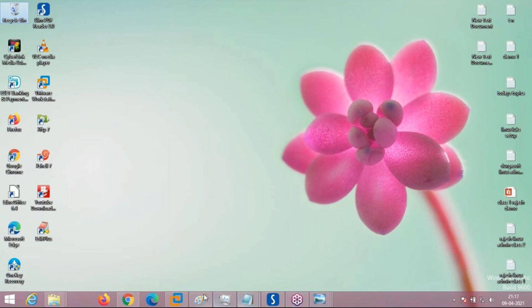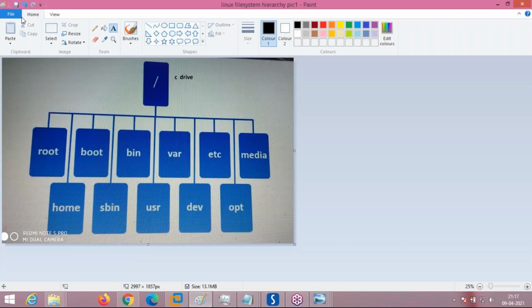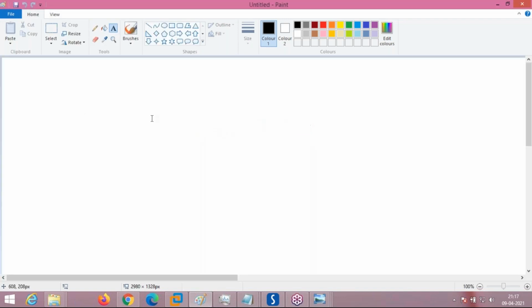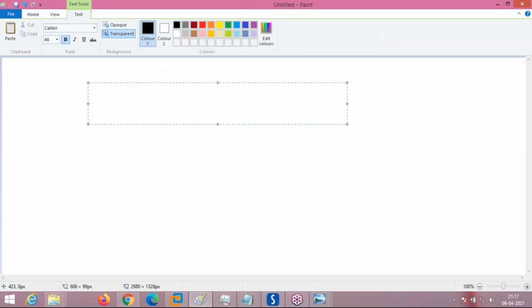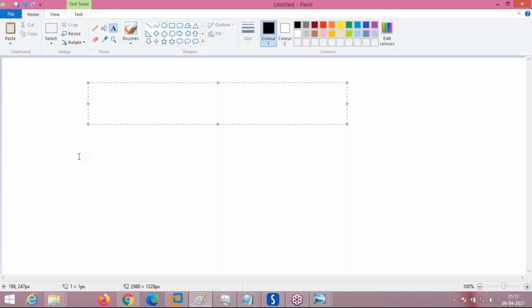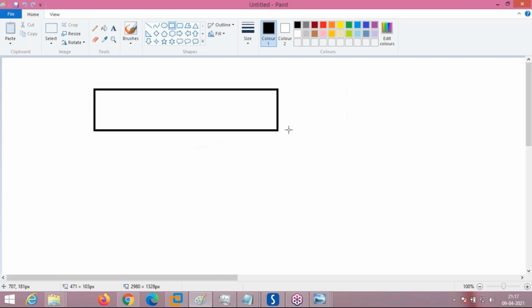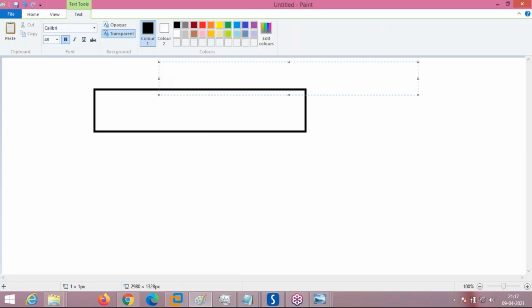See here, this is the file system hierarchy. I am showing you a new file. Whenever you are installing Windows, suppose this is your hard disk. This is the hard disk for Windows. I'm showing you.